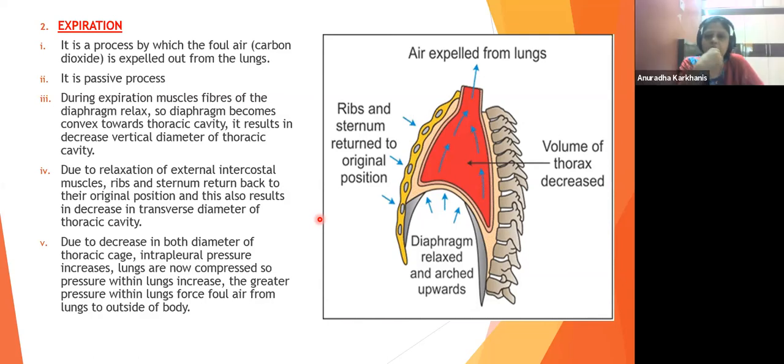Then what is the next doubt? If the exchange of gas hasn't been performed in the time period between inspiration and expiration, does it ever happen that CO2 isn't being expelled out and only O2 is expired? No, that will not happen, because there is always going to be a pressure difference that will be created. I'll tell you the pressure differences also, exactly how much is the pressure difference between the O2 and CO2. आज वही देखना है. So only O2 will not be expelled. Okay, it will be expelled, but not only O2.